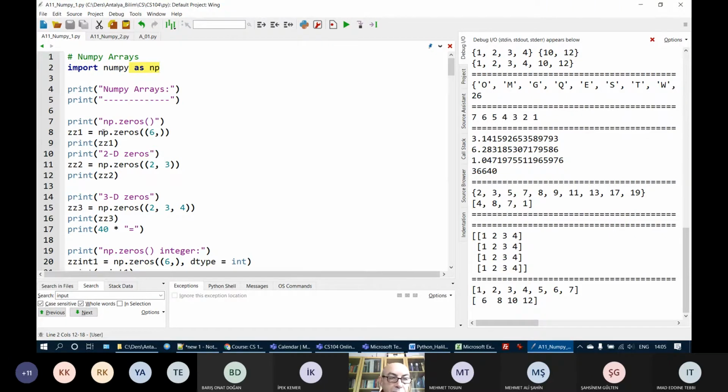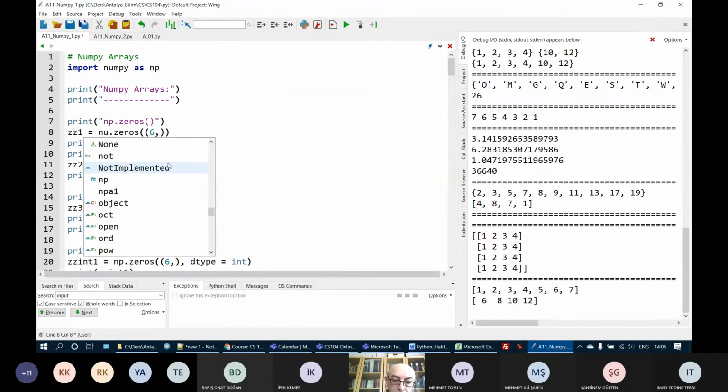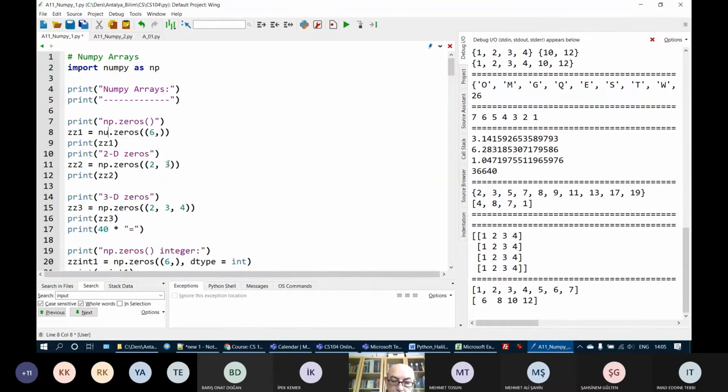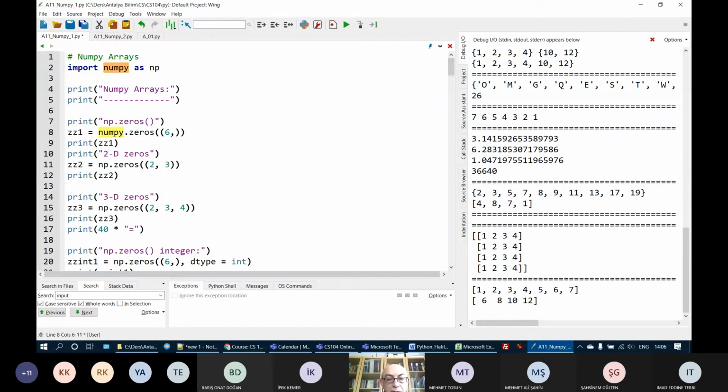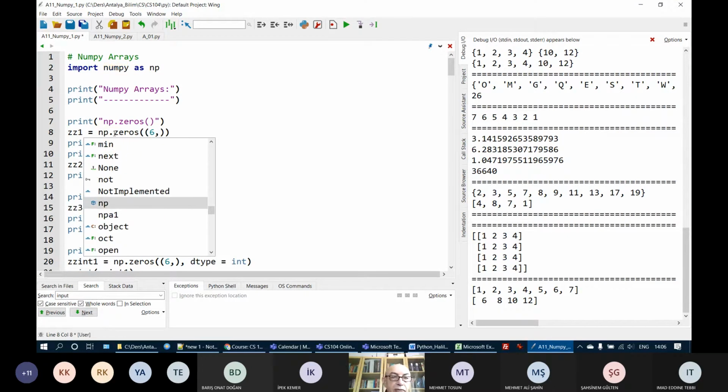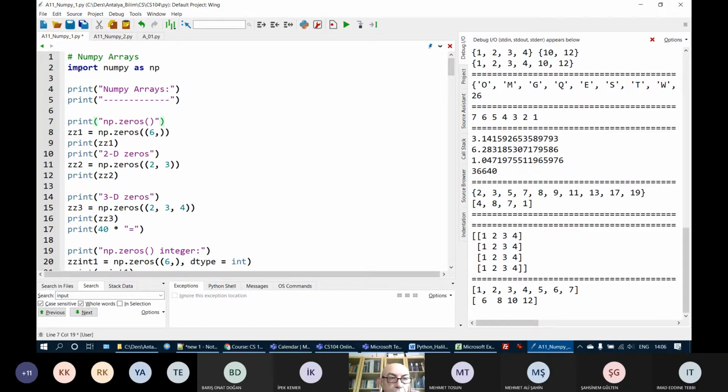Otherwise, for example, instead of np here, if I only write import numpy, I would have to type numpy every time, okay? Instead of typing numpy every time, I just type np, which is an abbreviation of numpy. So after importing NumPy to our program, we can now create NumPy arrays and use them.